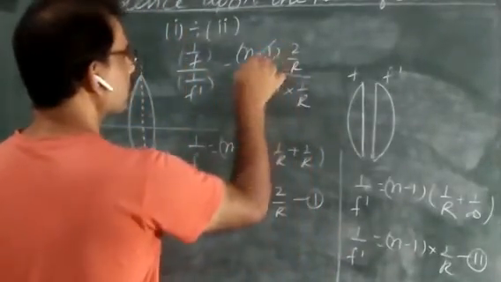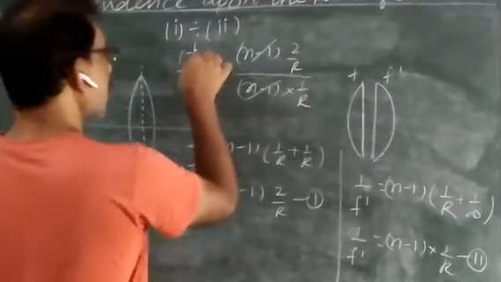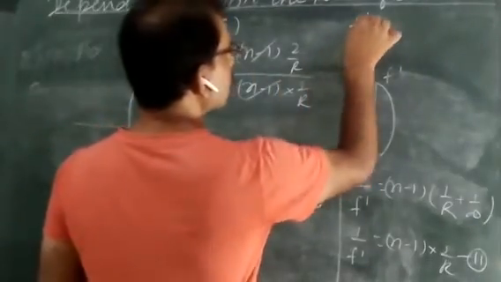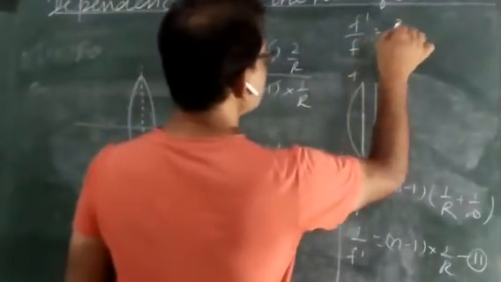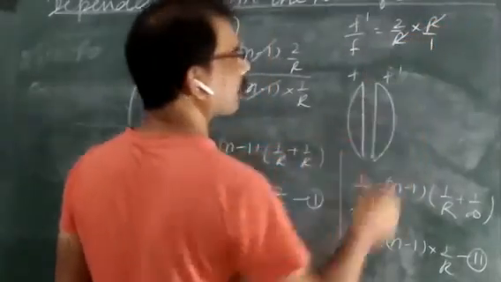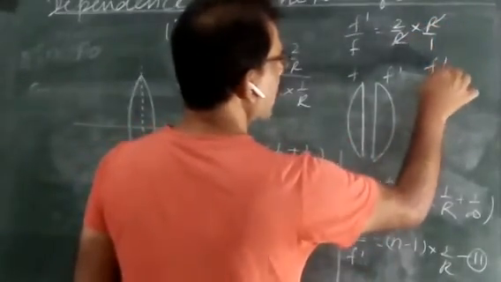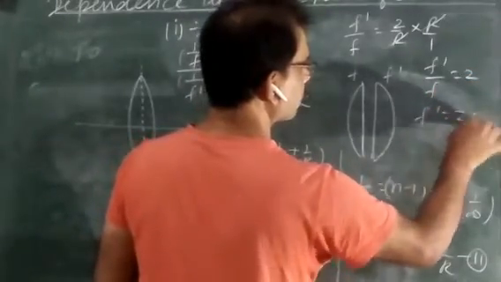So n minus 1 is cancelled by n minus 1, and here you can write f dash upon f is equal to 2 by r into r by 1. So r is cancelled by r. So f dash upon f is equal to 2. Then you can say f dash is equal to 2f.